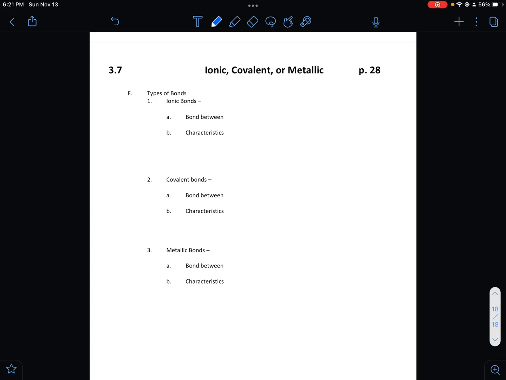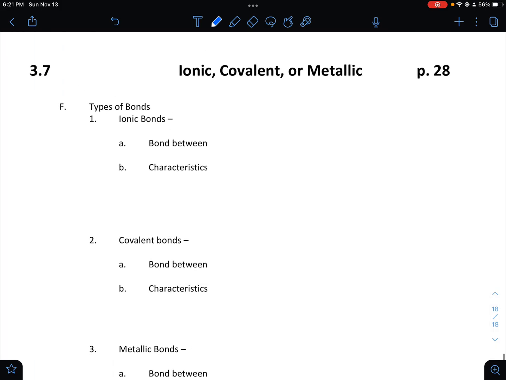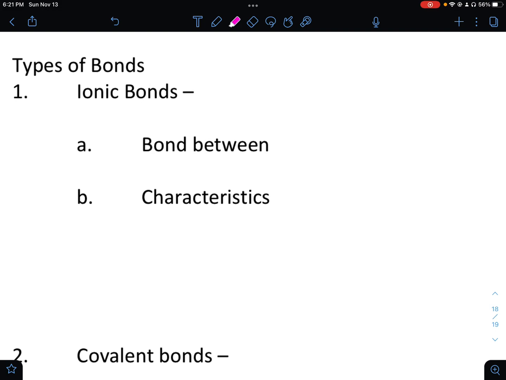This is 3.7. We only have one section after this, but again, we're going to talk about types of bonds. So far, we've really only talked about one type of bond, the ionic bond. In the future, we are going to talk about covalent and metallic, so no stress there. Let's just jump right in and talk about our bonds.